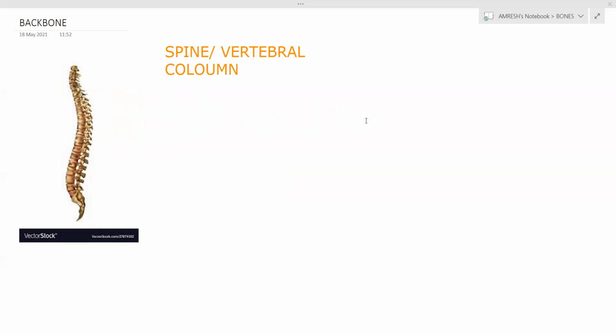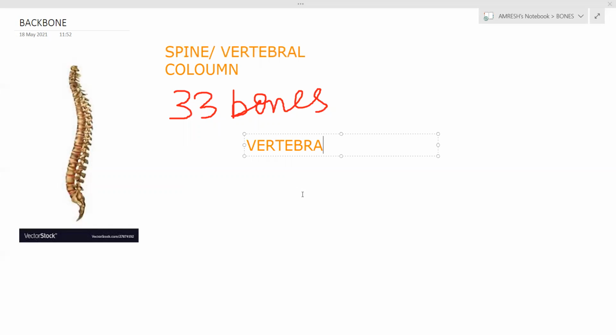They have 33 bones. How many bones are there? 33. Remember this number. The vertebral column has 33 bones, and each bone is called a vertebra.